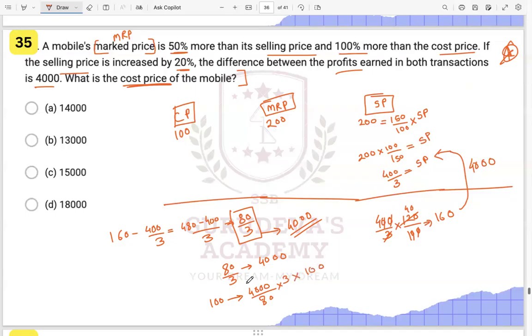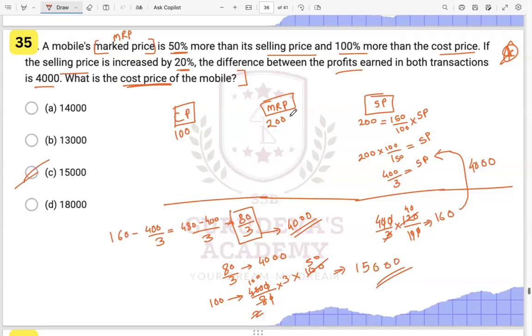So this and this will cancel, this will be 1 times 00, and 2 times 4. This will be 50. So 50 into 3, that is 15 into 3, that is 15,000.